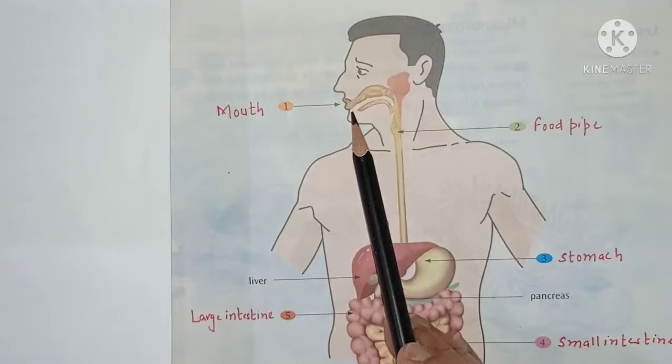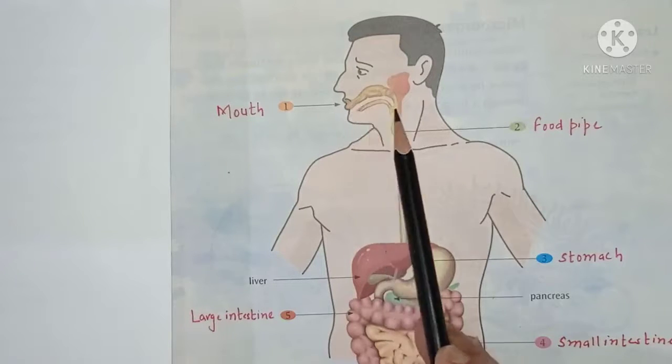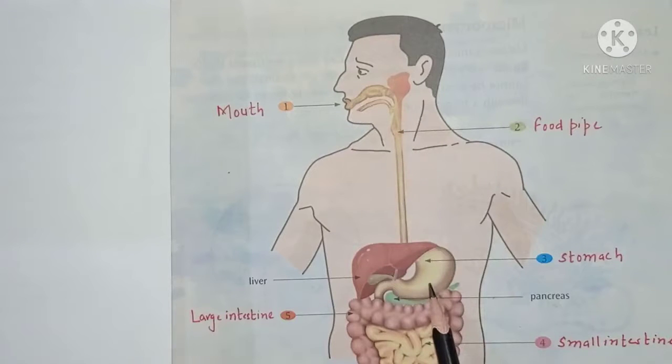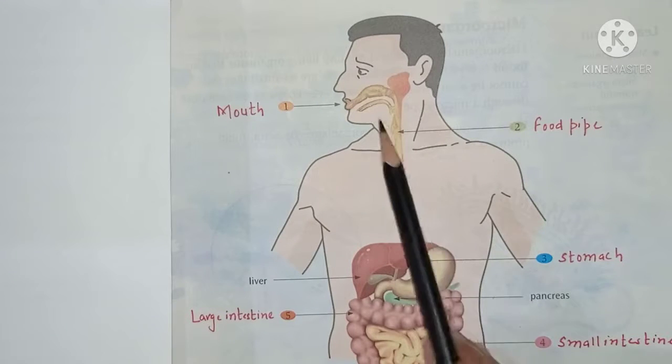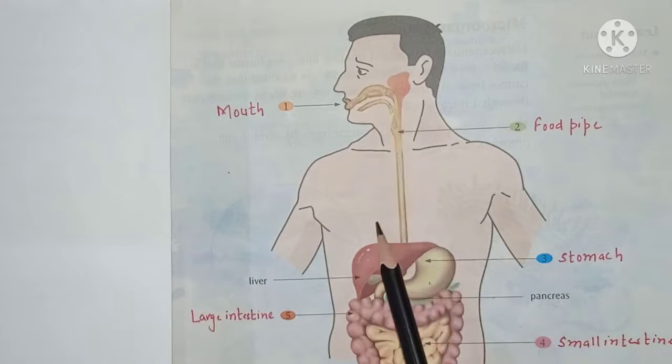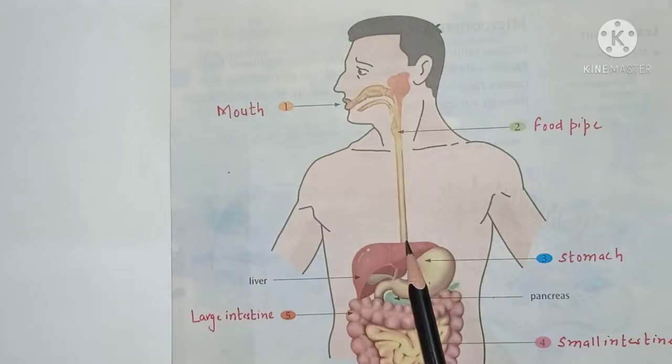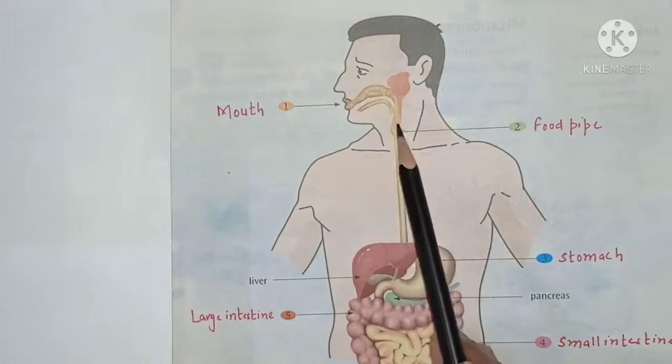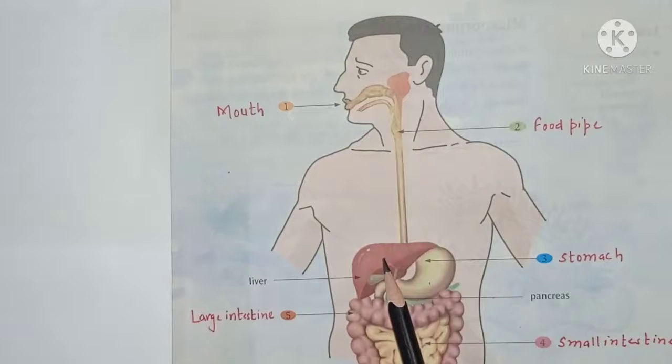Now students, from the mouth, the chewed food reaches the stomach through a thin, long tube which is called the food pipe, and it is also known by the name of esophagus. It is 8 to 10 inches long in a grown-up person. Stomach is a hollow, muscular bag-like structure.